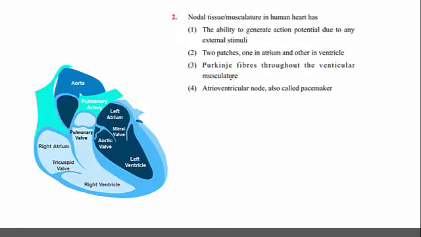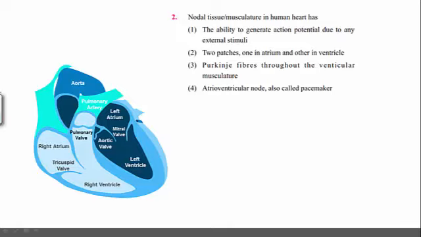Nodal tissue musculature in the human heart has. What is that nodal tissue? Where is it present? The nodal tissue is the special cardiac tissue present in the heart. It is responsible for generation and conduction of impulses necessary for the rhythmic functioning of the heart chambers. So that is contraction and relaxation, systolic condition and diastolic condition.